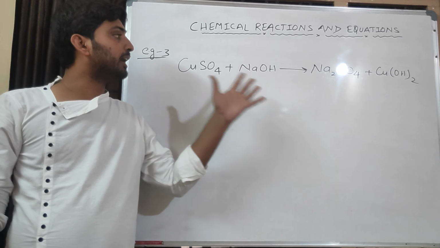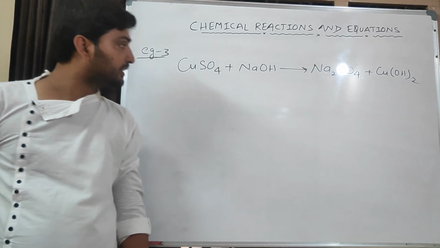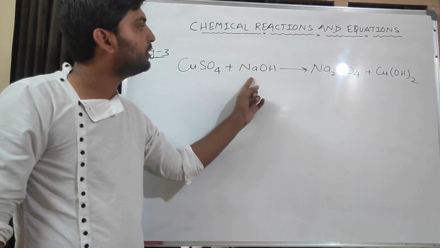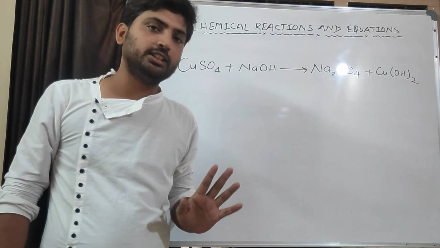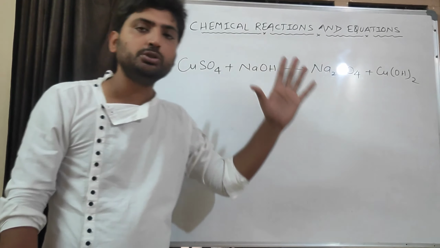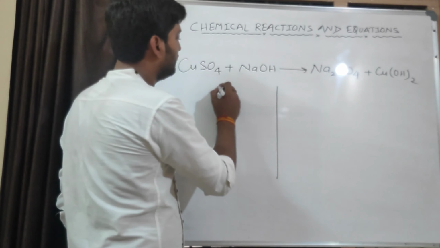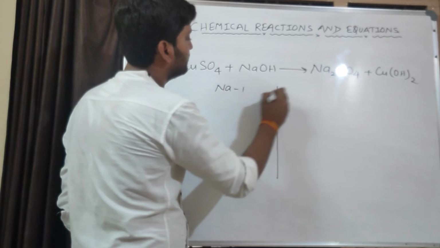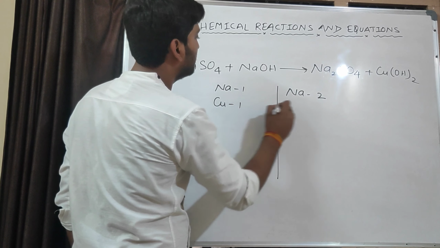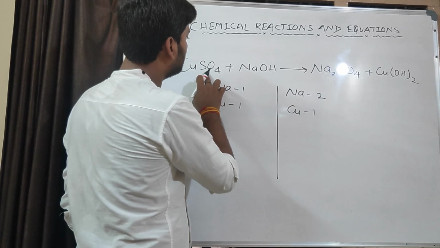But now we need to balance this chemical reaction. So identify here, is there any metal? Yes. Copper is a metal. Sodium is also a metal. So there are two metals here. We need to check the number of atoms in reactant and product of these two first. So just make a table. Sodium here, how many atoms? 1. Here sodium, how many atoms? 2. Copper, how many atoms? 1. Here copper, how many atoms? 1. Here SO4, how many atoms?